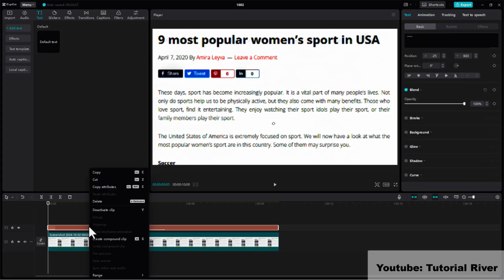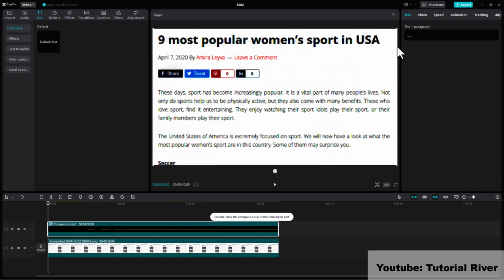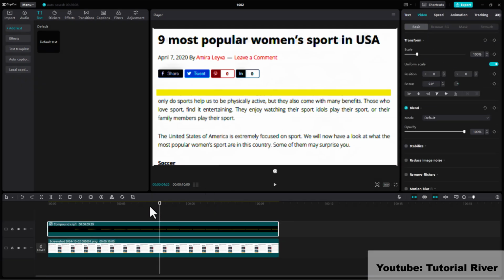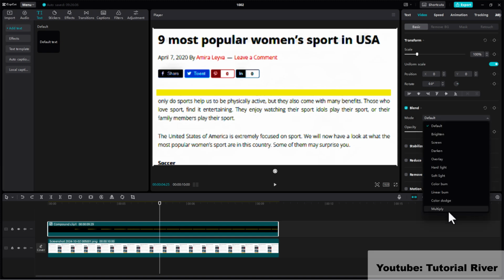Right-click on the text layer and create a compound clip. Go to Video Basic tab, look for Blend mode and change it to Multiply.